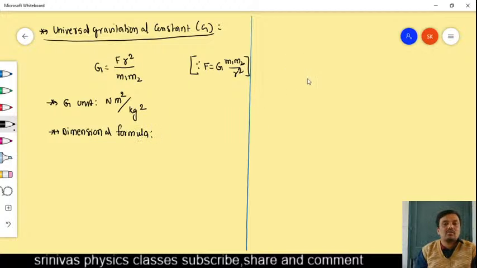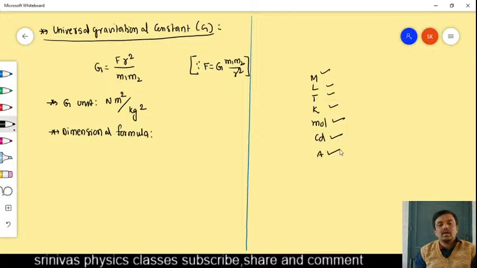There are some fundamental physical quantities. What are they? Mass, length, time, temperature, quantity of substance, luminous intensity, and electric current. There are 7 fundamental physical quantities. They are indicated by these terms. You can express any other physical quantity, just like capital G also, in terms of mass, length, time, temperature, mole, like this. Then how can we express it?